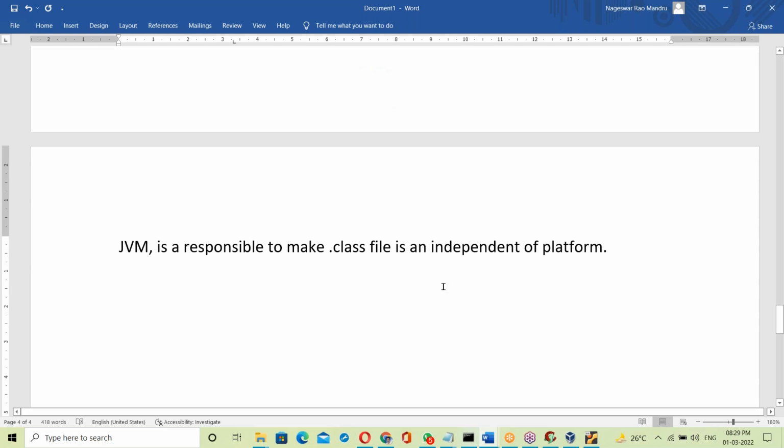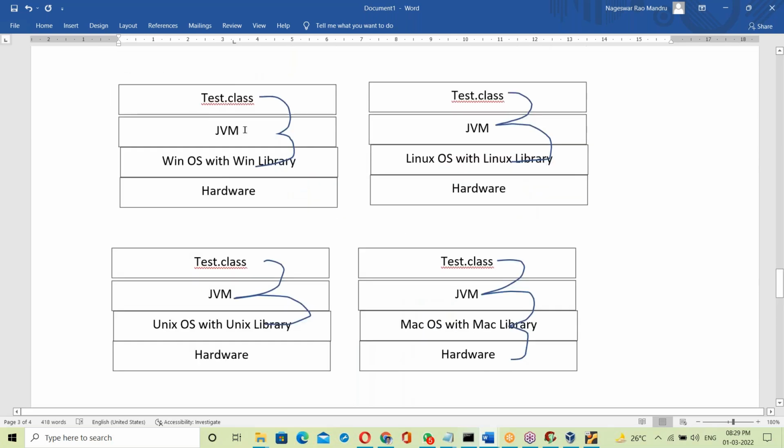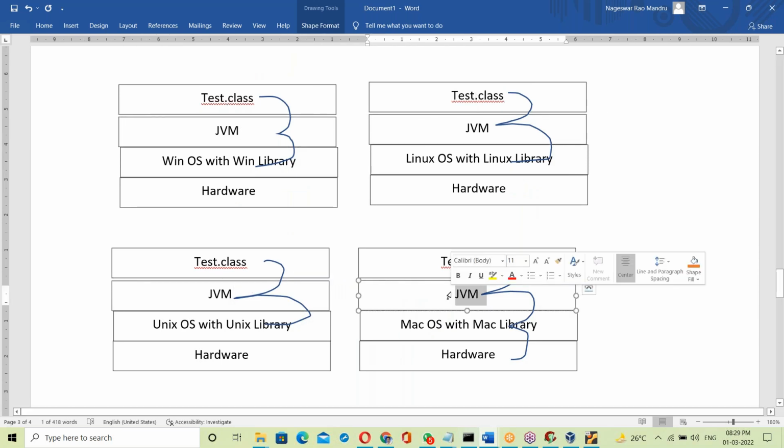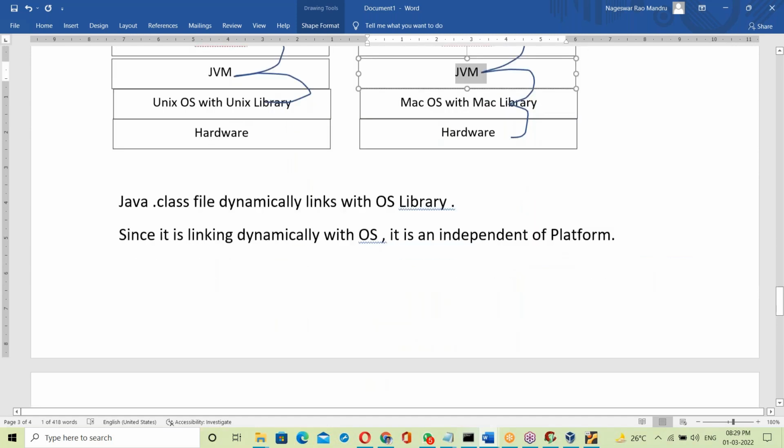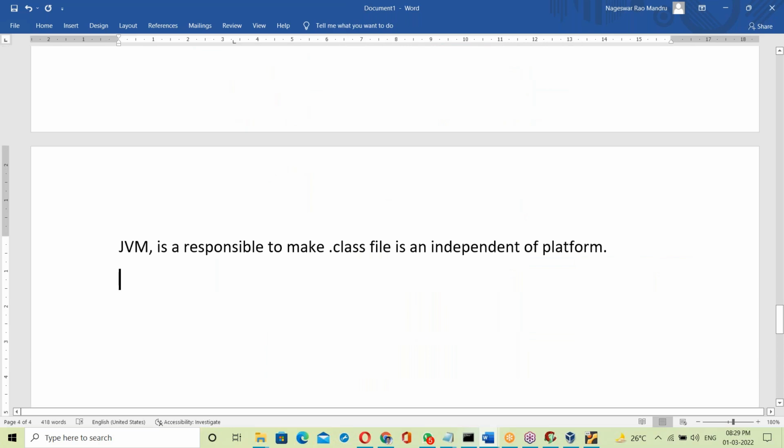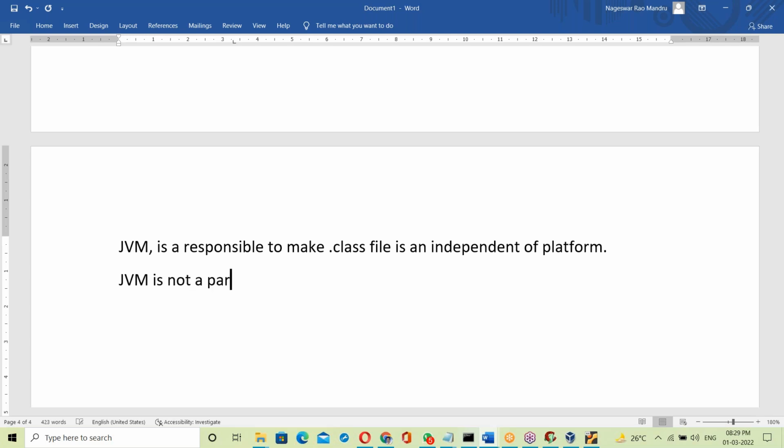Okay, now the question is: is the JVM part of the OS? In every case the JVM is there, but no, it's not a part of the OS. JVM is not a part of OS.